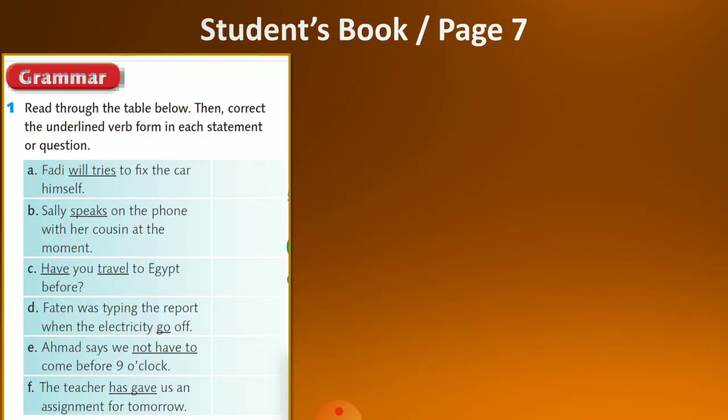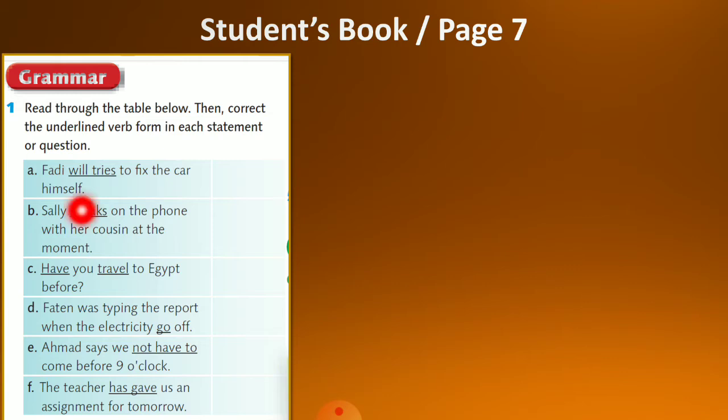Let's move to the next exercise. It is also in page 7, but here we have the grammar part, question number 1. Now read through the table below, then correct the underlined verbs form in each statement or question. So we have some statements or questions. We have the verbs, they are underlined, and we want to correct them. So let's start with number 1 or with A.